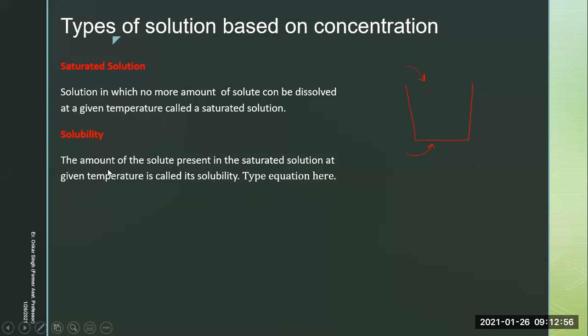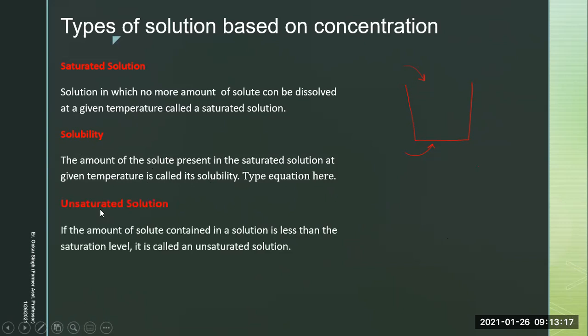The equation? Anyone, any student? Solubility is amount of solute divided by mass of solvent. Very important. Remember, it's not amount of solute divided by amount of solution into 100. This is a percentage solubility. Fine.